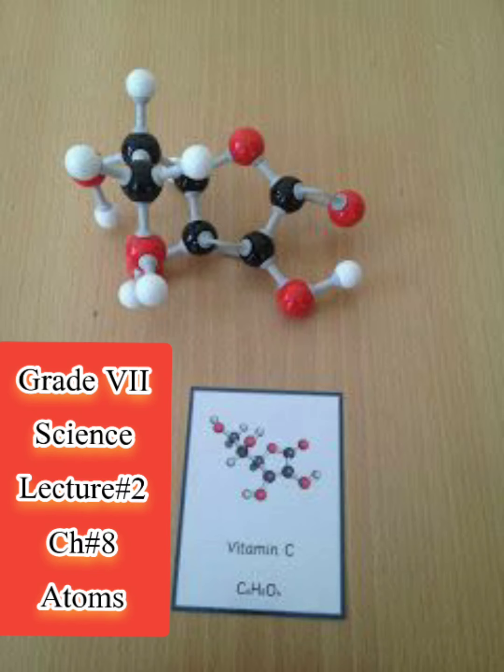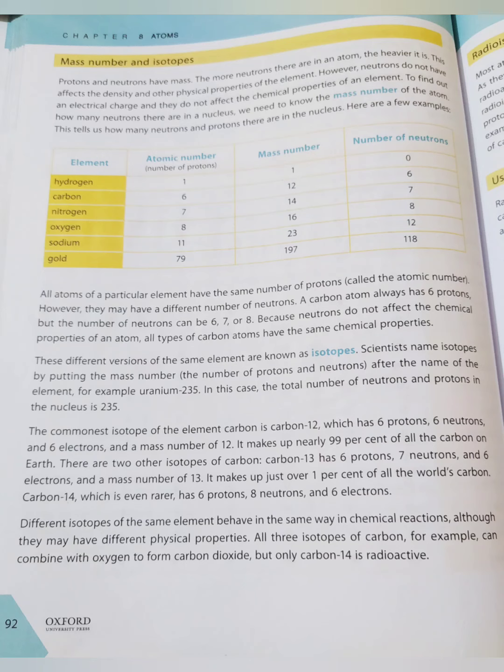In chapter number 8 we are doing today mass number and isotopes. Actually, mass number is the number of protons and neutrons present in any atom. For example, hydrogen mass number is 1, carbon mass number is 12 because it has 6 protons and 6 neutrons. Okay, nitrogen mass number is 14 because it has 7 protons and 7 neutrons.